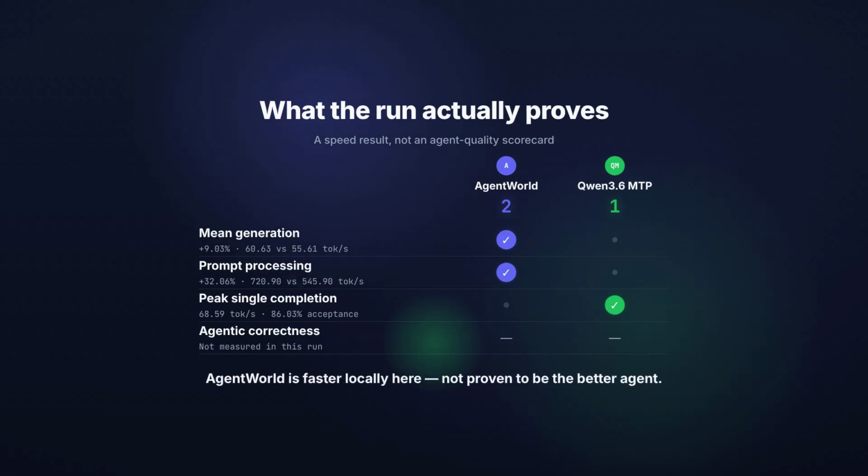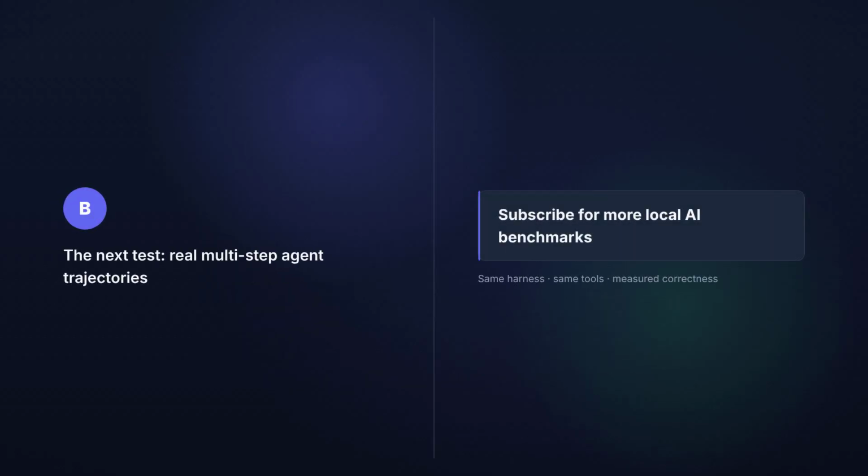Agentworld is not merely novel on paper, because this configuration makes it the faster deployment on average. The next test should put that world model role to work inside real multi-step agent trajectories.